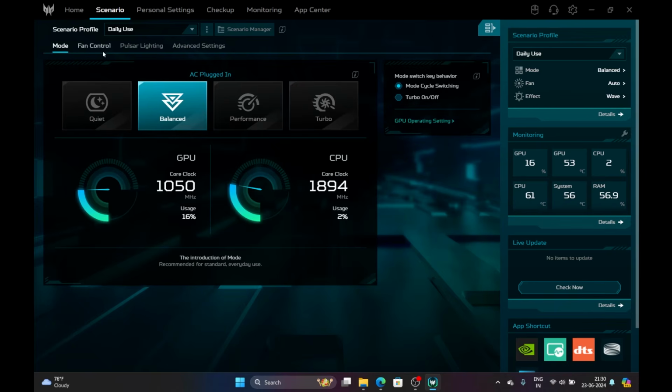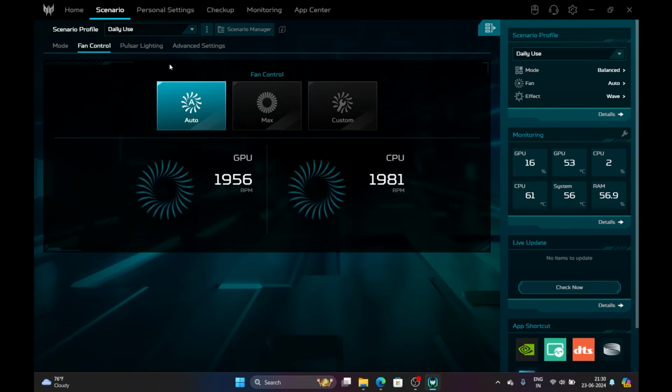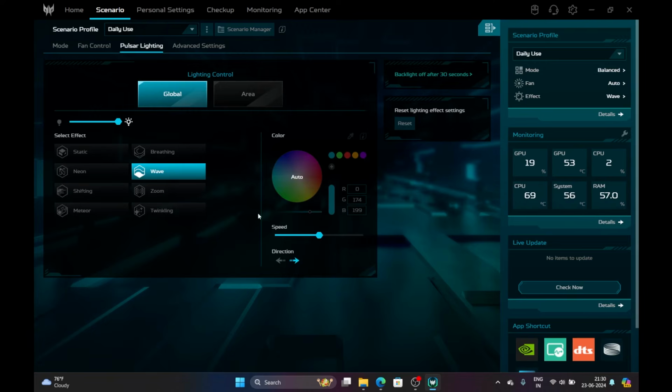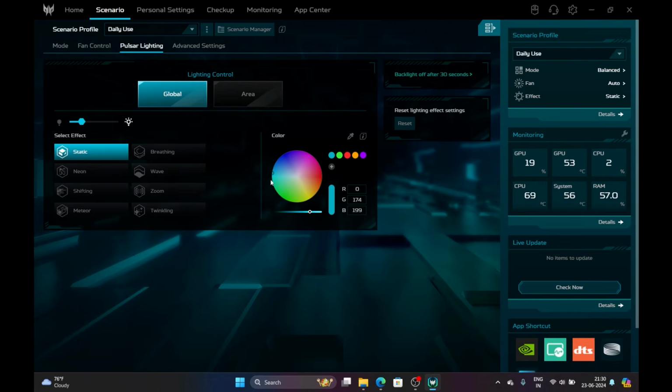Now let me try to change the keyboard light color. It's already in wave, so let me change to static and change the colors. Yeah, it's now working perfectly for me. So you can also do this. I hope it works, guys.